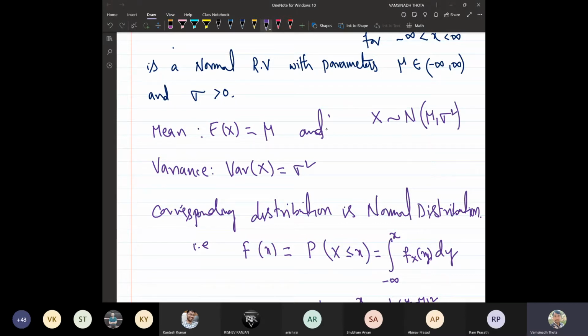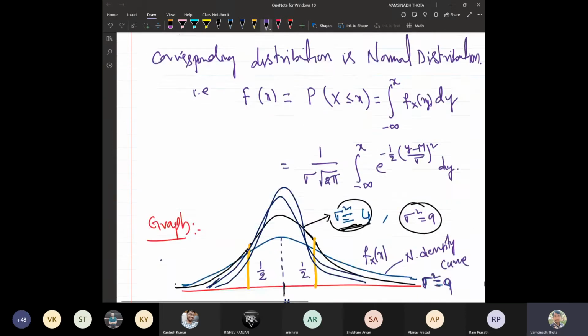Remember, though we call sigma the standard deviation, while writing it is sigma square, which gives the variance. Remember, it is a standard notation. This is the representation: X follows the normal distribution with parameters mu and sigma square. The first parameter is the mean and the second parameter is the variance.